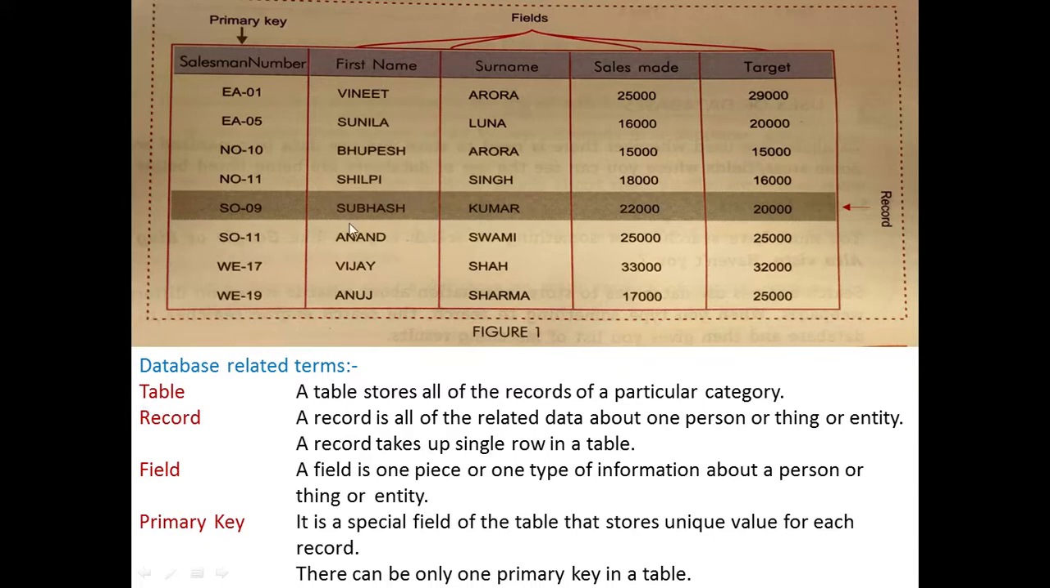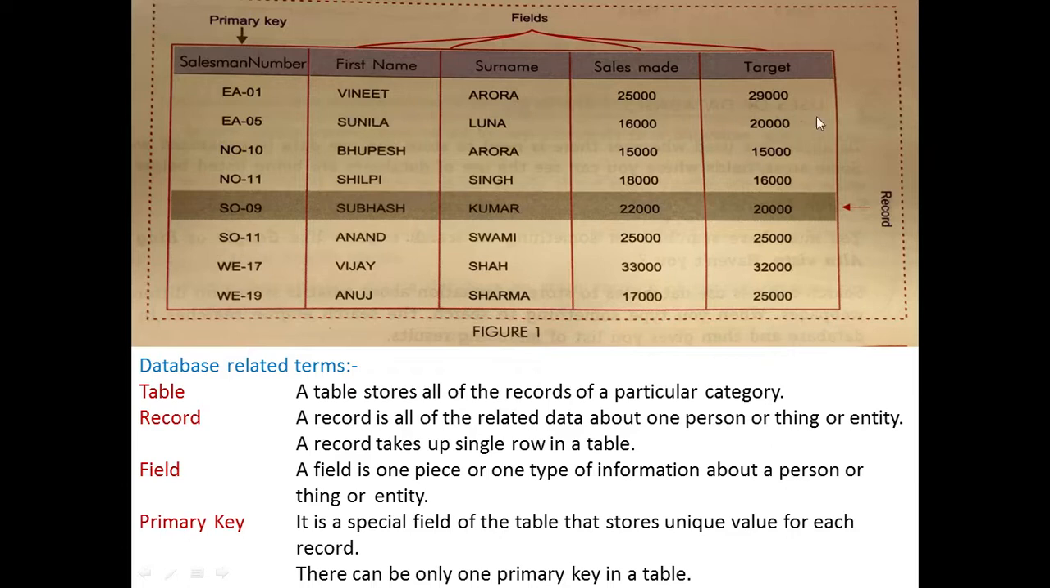There are so many words which are related to a database. These are database related terms. The first one is table. The whole of these things is called a table. So a table stores all of the records of a particular category. For example, this is the category of the employees. So all the records are saved here in a table. So this is a table. Next thing is record.